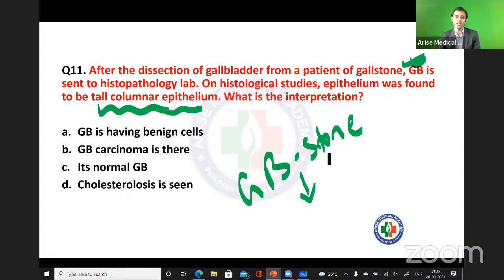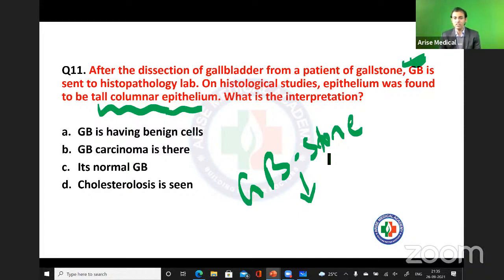In all cases of gallbladder stone, whenever you remove the gallbladder, you send it to the pathology lab, in case there can be any risk of carcinoma in future. Fine. After the report came, it says that the gallbladder had the tall columnar epithelium.